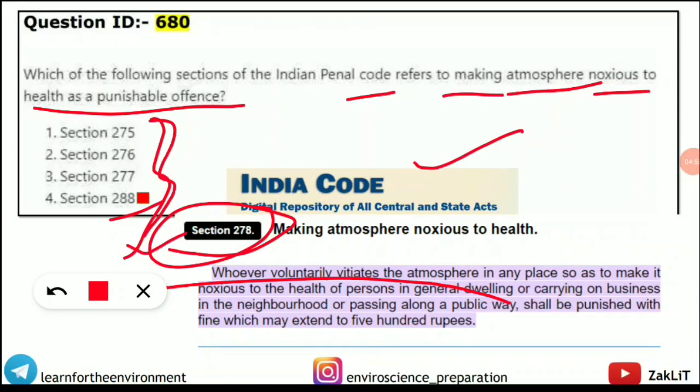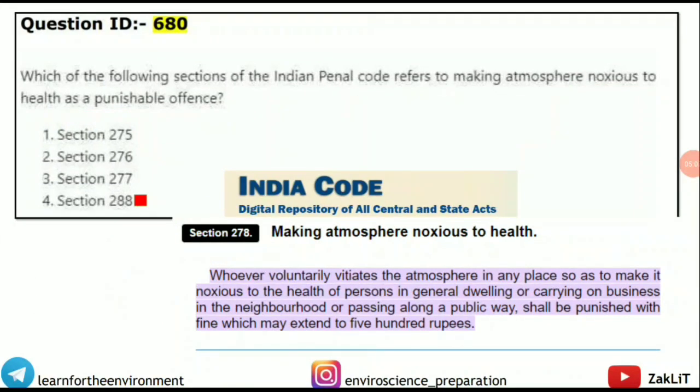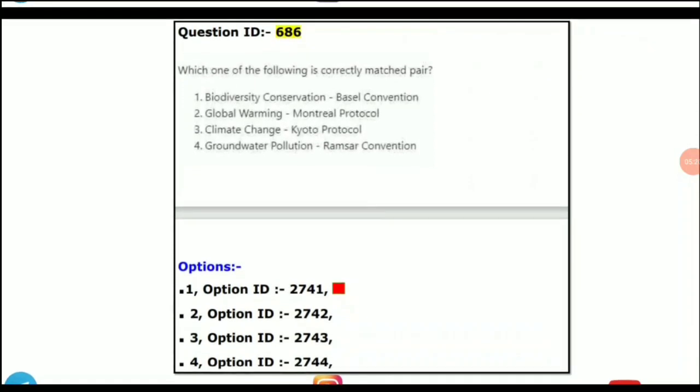So if you are going for challenging, you should have gone for "none of these options are correct." So here this is the thing you can read. No need to know these things more deeply in this video; I will discuss it in some other video. Let's go to the next question, question ID 686.